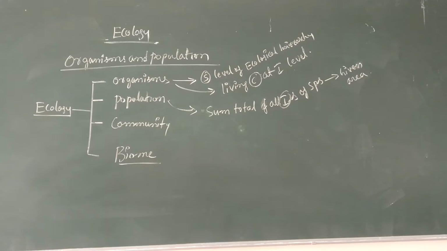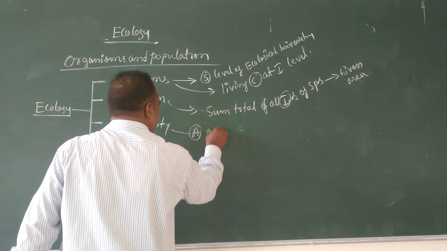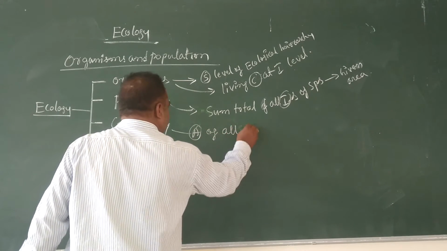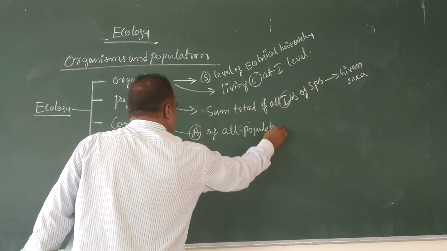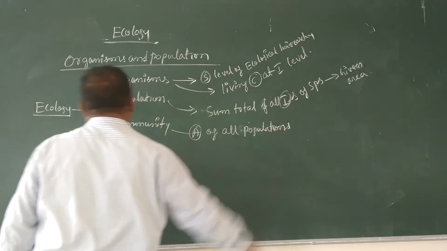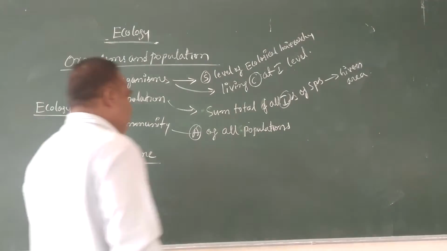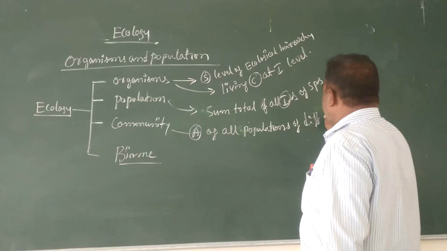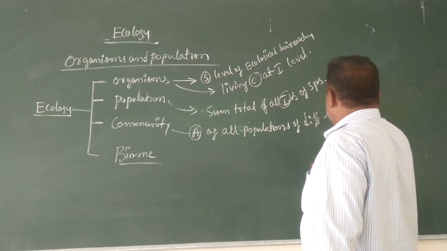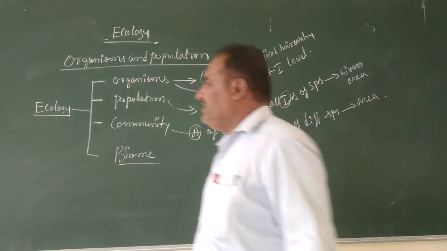Here the community means assemblage of all populations of different species in a given area, that is called a community.